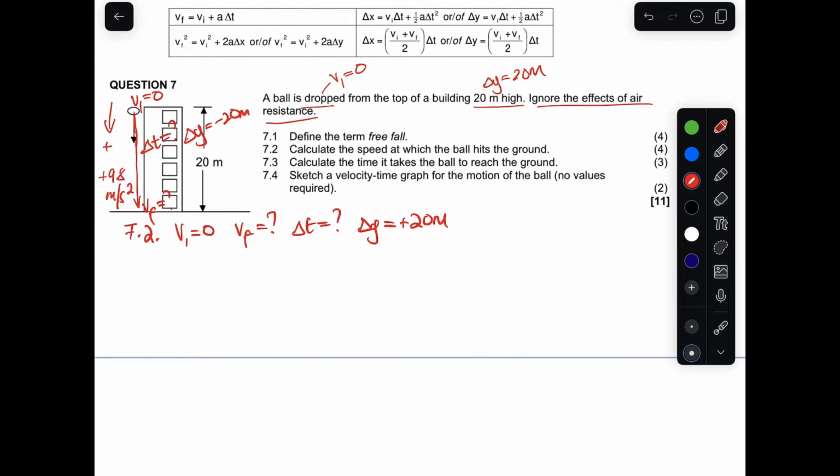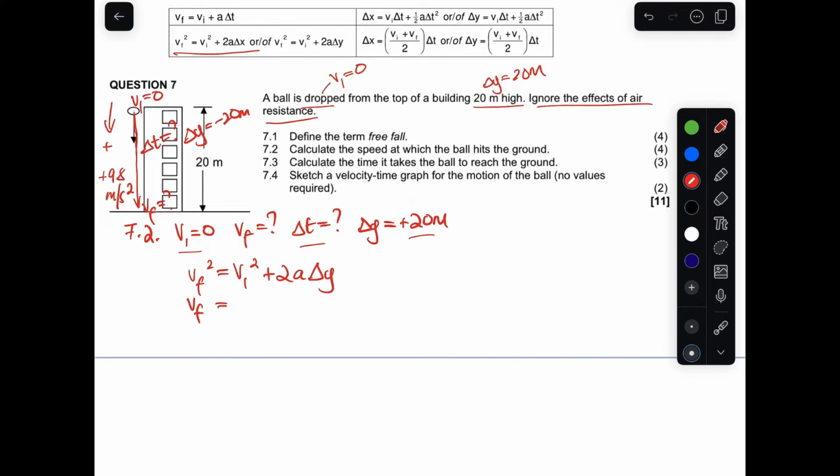It wants the final velocity, we have the initial velocity, we do not have time, and we have the displacement. So the formula that we will use here is this one. Why are we going to use that one? Because we want the final velocity, and we have the initial velocity, the acceleration and the displacement. So we're going to use this formula, and I'm not implying that it is the only formula.